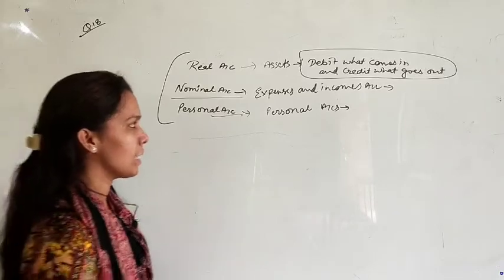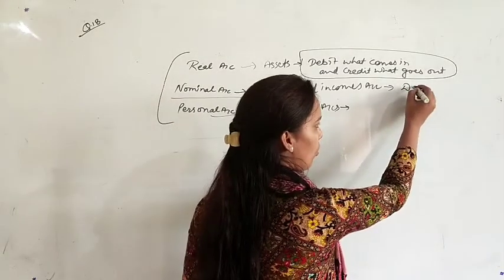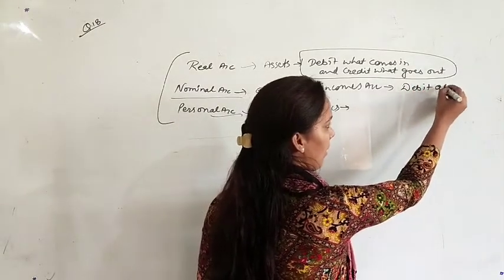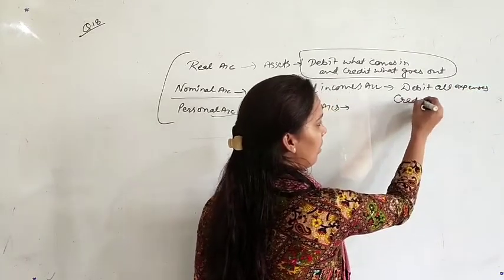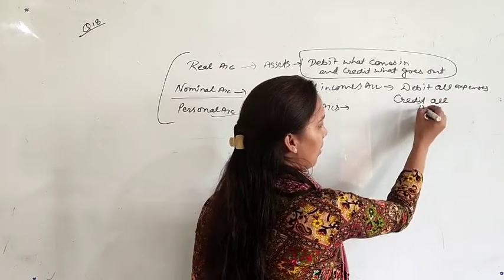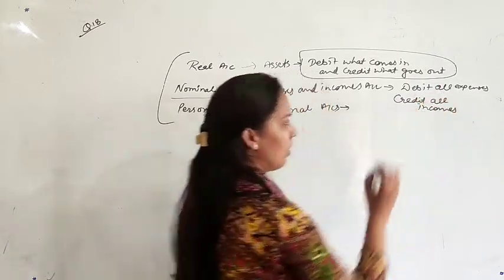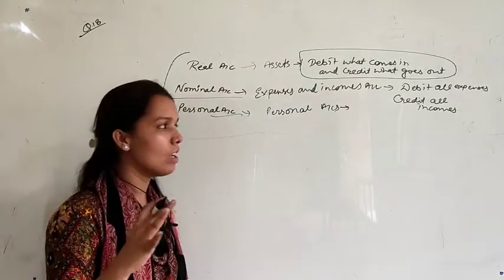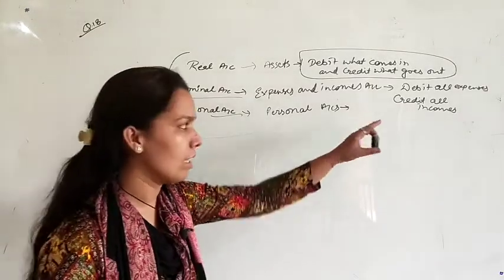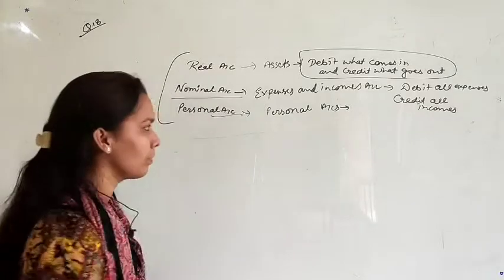Okay. Second is expenses and incomes. The rule of this account says debit all expenses and credit all incomes. Whatever the expenses of the business are, all will be debited and all the incomes will be credited.